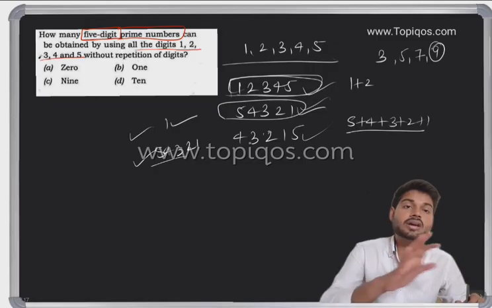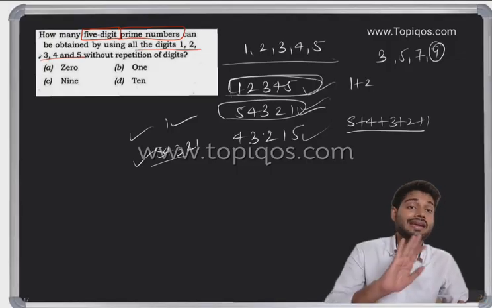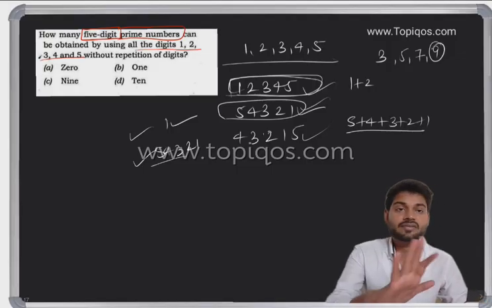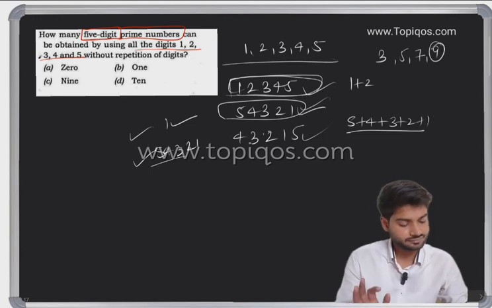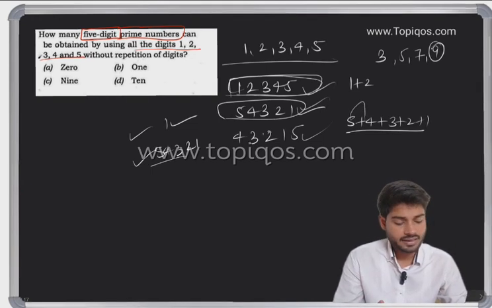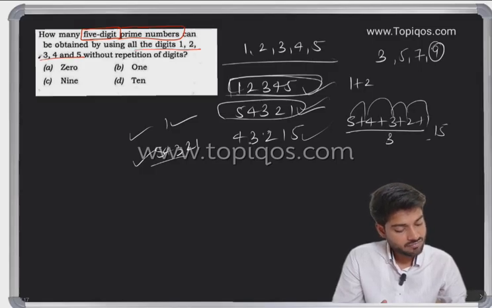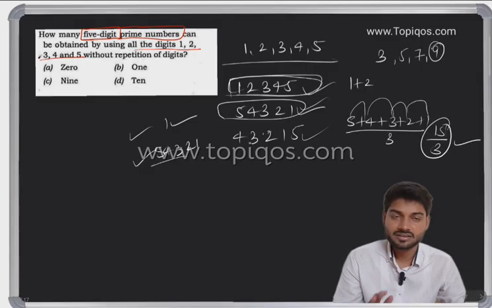Why am I adding? Because I want to check whether this number is divided by any number or not. Let me check for 3, because 3 is very easy. For 3, just add: 5 plus 4 is 9, 9 plus 3 is 12, 12 plus 2 is 14, 14 plus 1 is 15. So it is 15, and we know 15 is divided by 3.